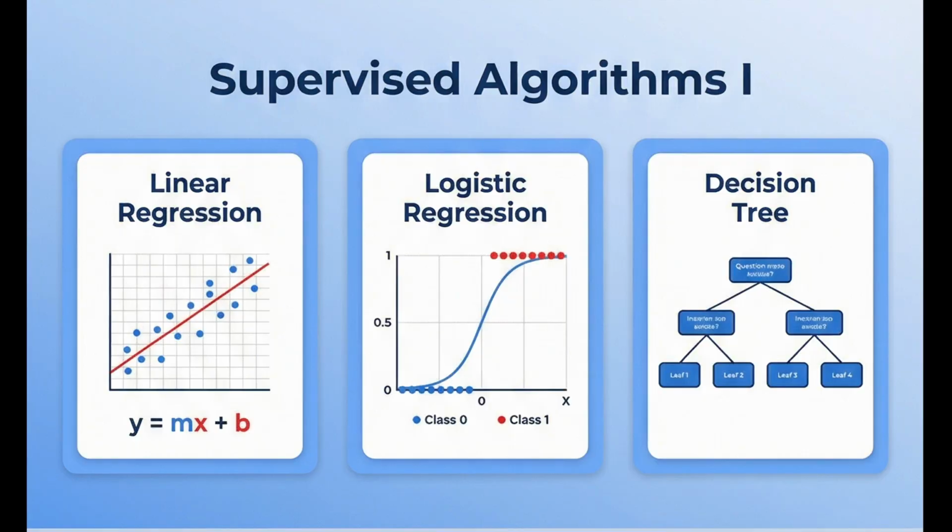Linear regression predicts continuous values by fitting a line to data points. Perfect for price prediction. Logistic regression predicts probabilities for classification tasks like yes-no decisions. Decision trees make predictions by asking a series of questions, splitting data at each node based on features.